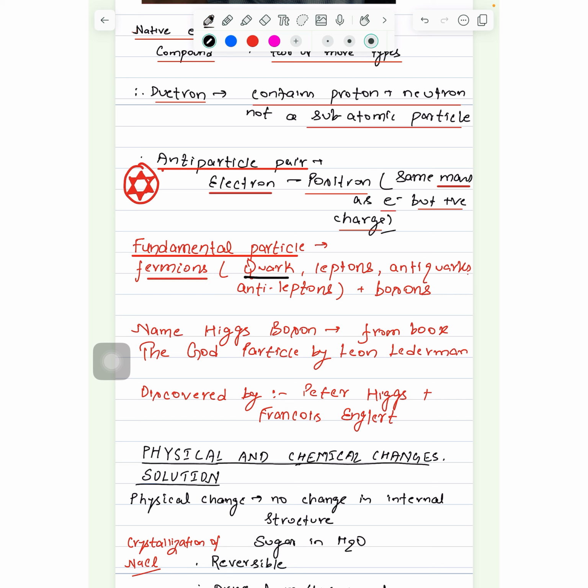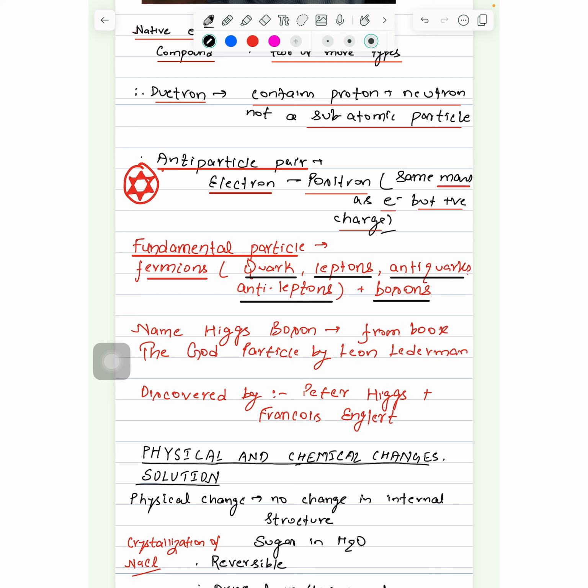What are they? Quark, leptons, antiquarks, antileptons, and bosons. So what are the fundamental particles? They are called as fermions, quark, antiquark, lepton, antilepton, and bosons. So the smallest at present, according to our knowledge at present, the smallest constituent of atoms are quark, antiquark, leptons, antileptons, and bosons. With further research, it may be found out that even quarks can be further divided, then they will become the fundamental particle.